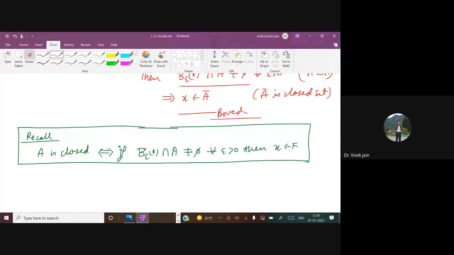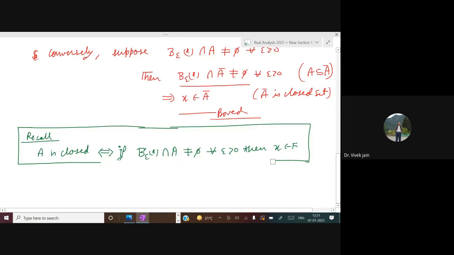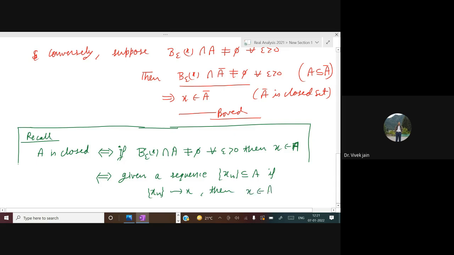Now see one thing that we have also shown: this condition is equivalent to, if and only if, given a sequence xn in A, if xn converges to x, then x belongs to A. So I have proved these things in your previous classes.